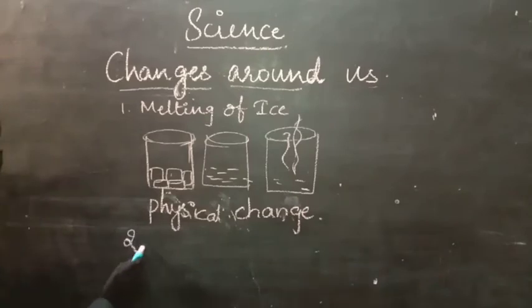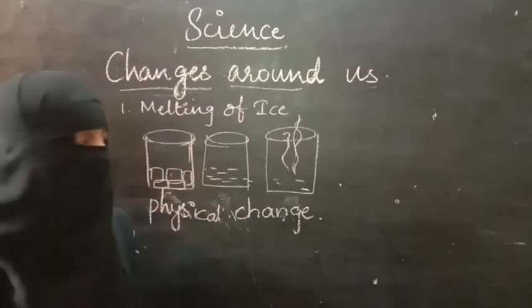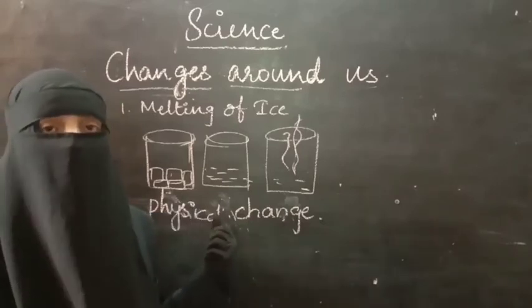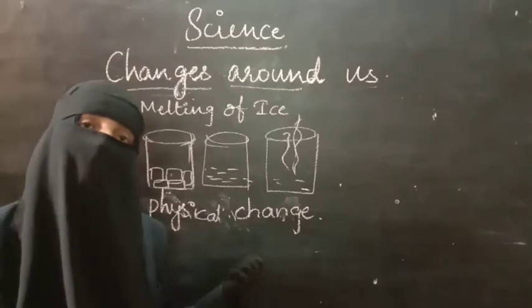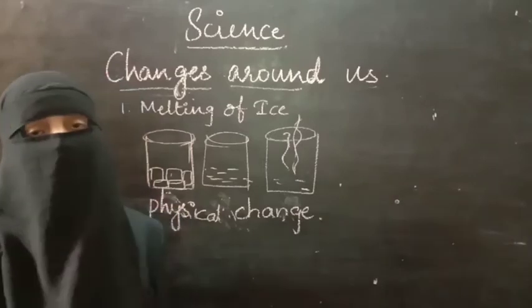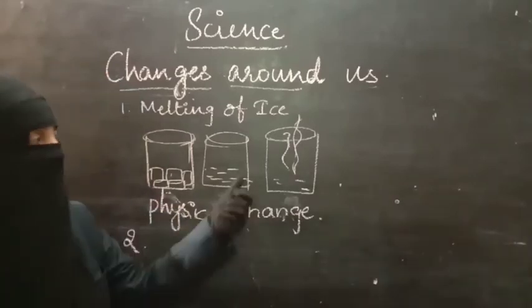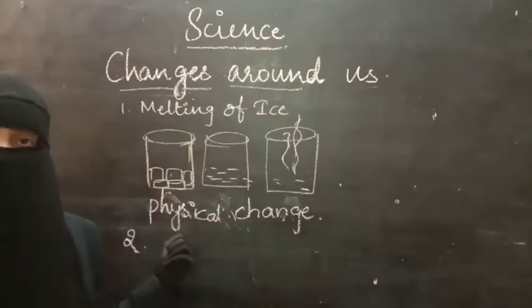Let us take one more example. In the same way, solidification of ghee or oil. If oil has been solidified, you have to heat the oil, oil will change into liquid. Again, on further heating, the oil can change into vapor. Now decrease the temperature. If you decrease the temperature, vapor will change into liquid and liquid will change into solid. That is also an example of physical change.